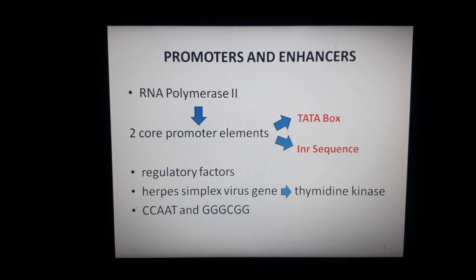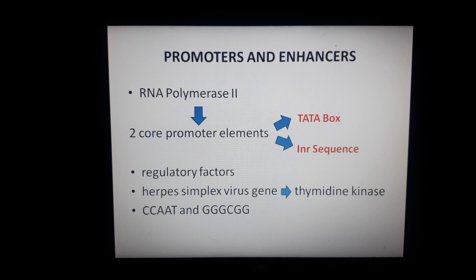Then you have promoters and enhancers. The genes that are transcribed by RNA polymerase II have two core promoter elements. These two core promoter elements are the TATA box and the INR sequence, and you know that both serve as specific binding sites for the general transcription factors. Other than these, other cis-acting sequences are also present, and these serve as binding sites for a wide variety of regulatory factors that control the expression of individual genes.